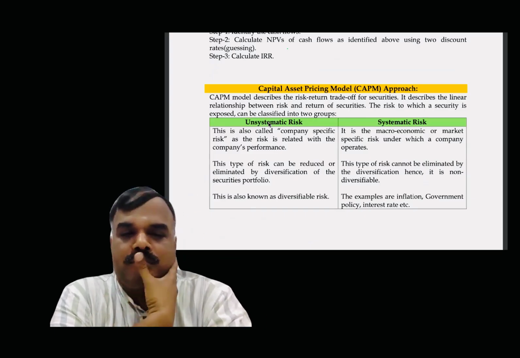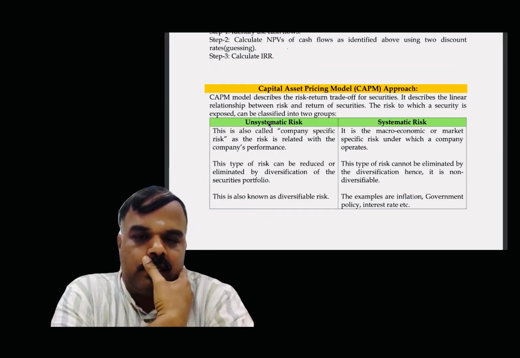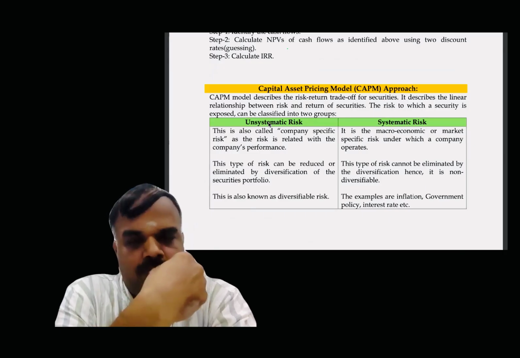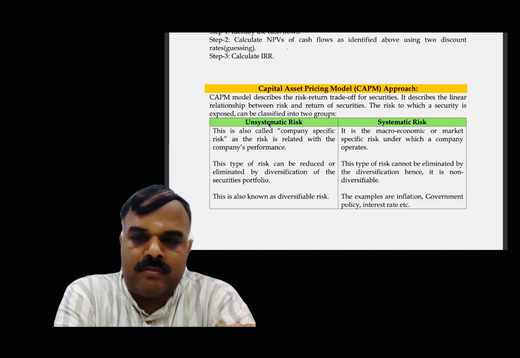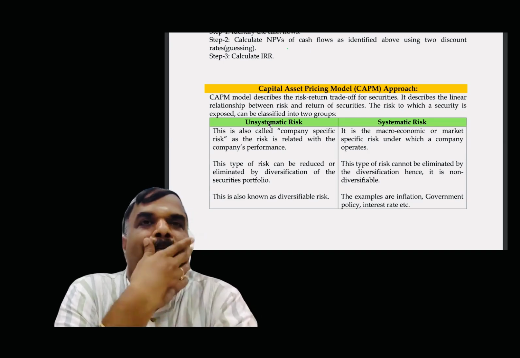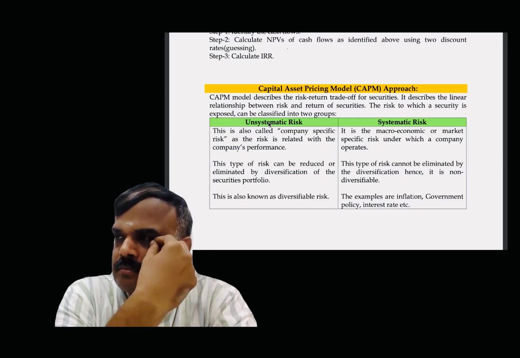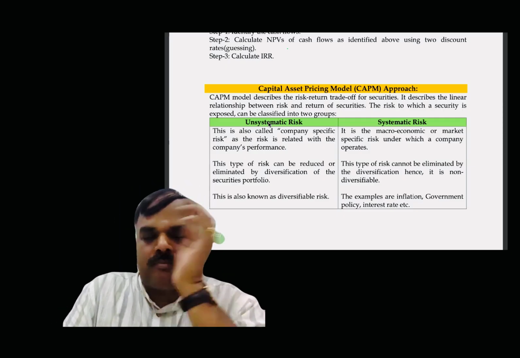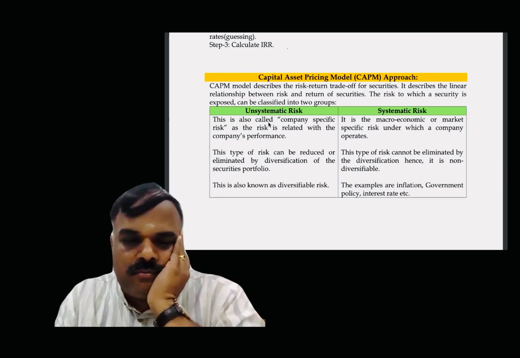This is also called company-specific risk, as the risk is related with the company's performance. This type of risk can be reduced or eliminated by diversification of the securities portfolio. This is also known as diversifiable risk. Systematic risk is a macroeconomic or market-specific risk under which a company operates. This type of risk cannot be eliminated by diversification. Hence, it is non-diversifiable. The examples are inflation, government policy, interest rate, etc.